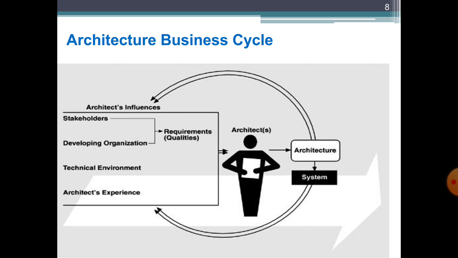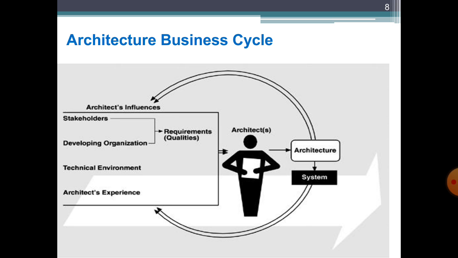For example, if the organization has wealth of expertise in client-server communication based architecture, then this organization will use a client-server architecture because it has expertise in it. If the organization does not have expertise in client-server architecture, the developing organization will reject it instantly, because they don't have staff skills for this kind of project either. So these are the developing organization influence factors.